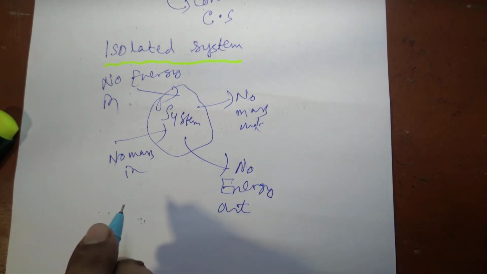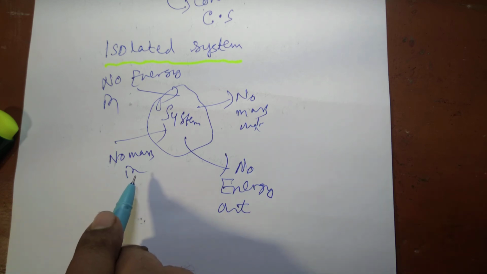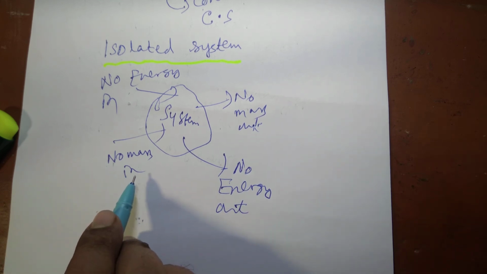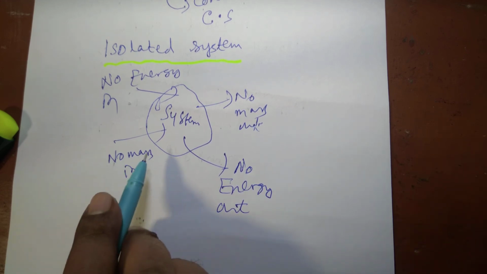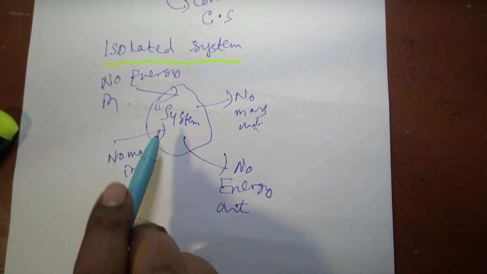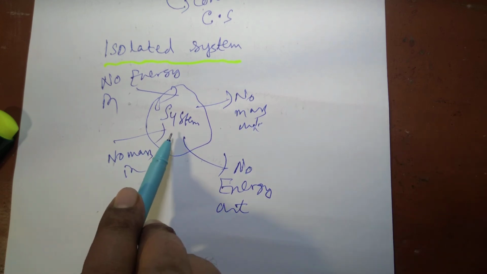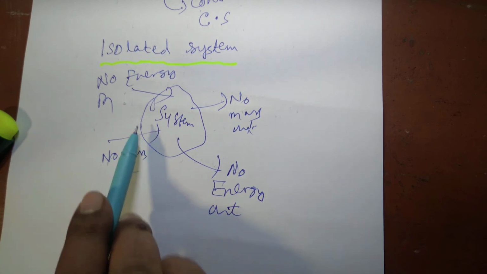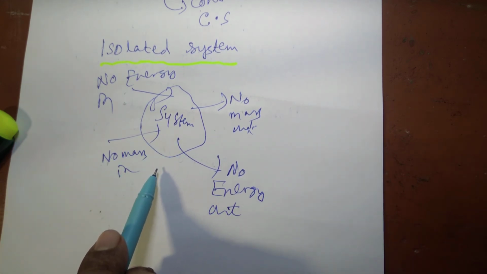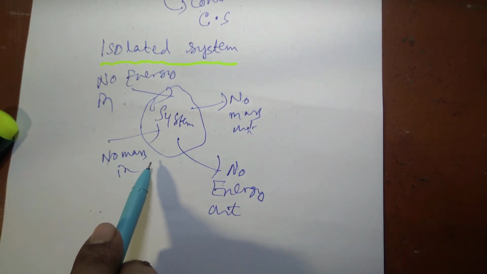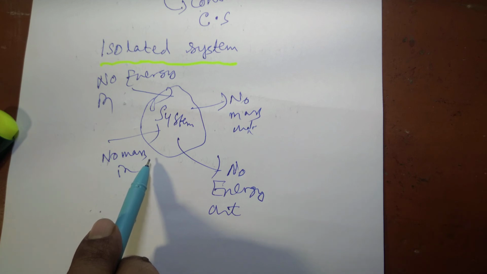So this is not a perfect example of an isolated system, but to some extent, for some time, it can be considered one if it is airtight, if no air can enter into it. So this is called isolated system. Both energy and mass of the system remain constant because there is no interaction between the system and surroundings. So these are the various types of systems.